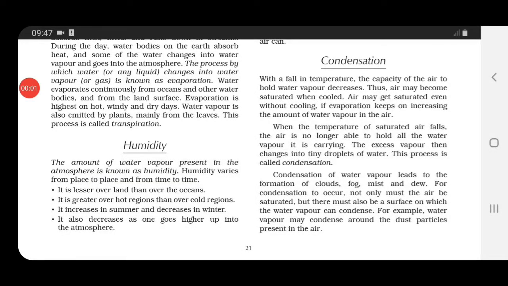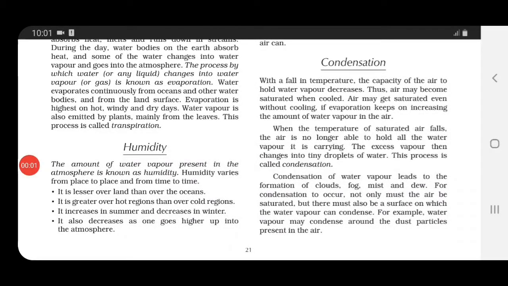Now talking about condensation. In the previous paragraph, children, we studied that at a particular temperature, air can hold only a certain amount of water vapor. But what if the temperature starts falling? During that time, this capacity of air to hold the water vapor starts decreasing.